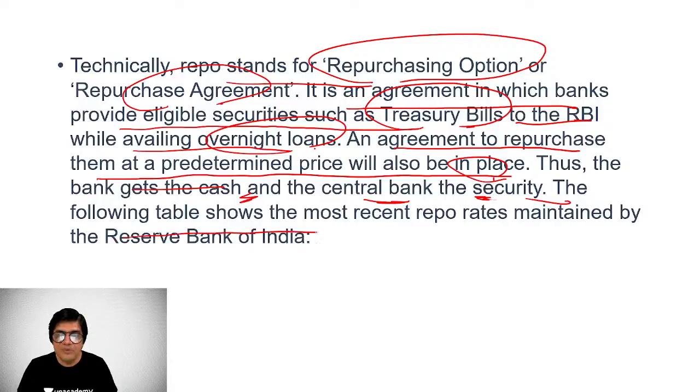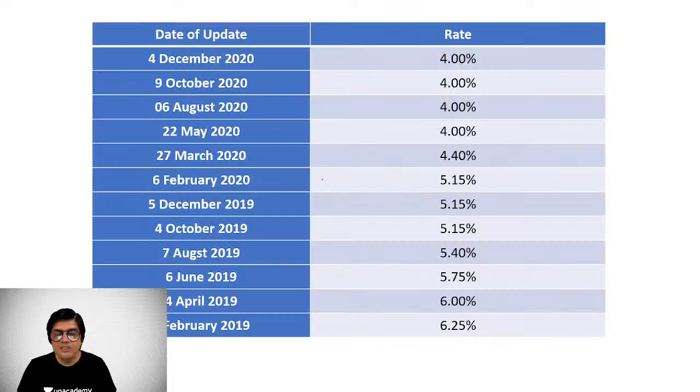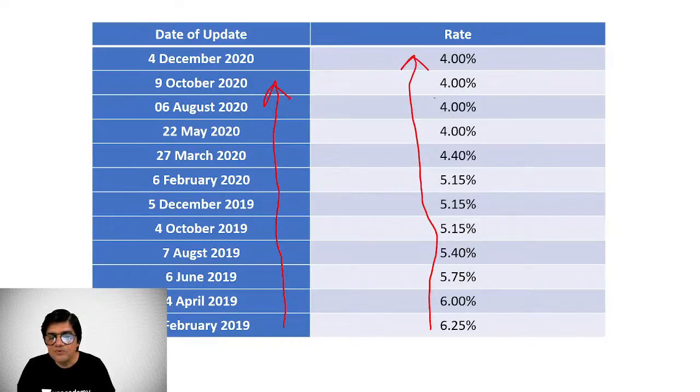So इस टेबल से आपको ये पता लगेगा कि रिसेंट टाइम्स इस प्रकार से रेपो रेट आप देखोगे ये 2019 से और 2020, तो ये रेपो रेट कॉन्स्टेंटली कम हो रहे 6.25%, it is coming down to 4%. As you can make out that monetary policy, at least 4 times a year RBI is supposed to announce its monetary policy. Generally 2 months to 3 months every time it would come up with a monetary policy. The statutory requirement is a minimum 4 times in a year it must announce its monetary policy.